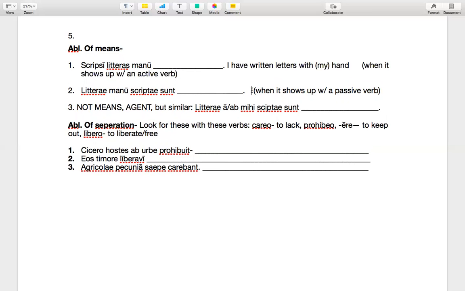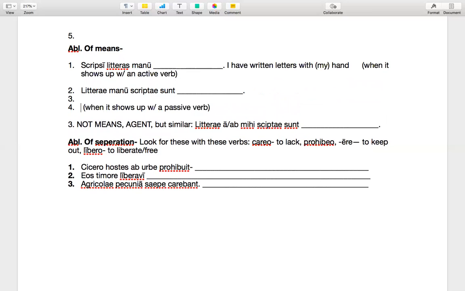But when the verb is passive, that's a little more complicated. So this would be like the letters, and then what? Tense and voice are scripti sunt. Sunt is the present third person plural of sum, esse. Scripti is from the fourth principal part of scribo, scribere. Hopefully you can kind of see that. And so this is going to be the letters have been written.